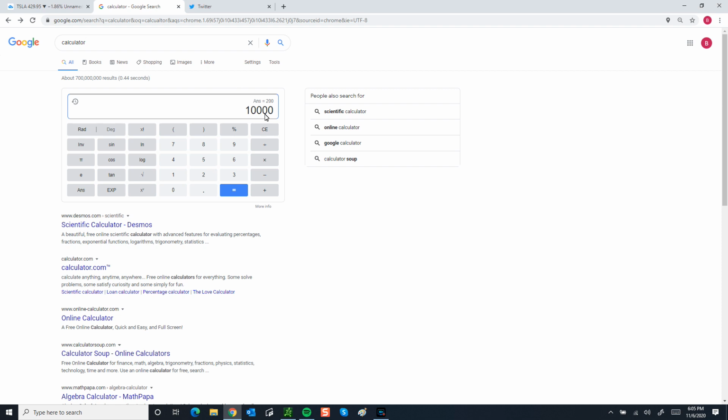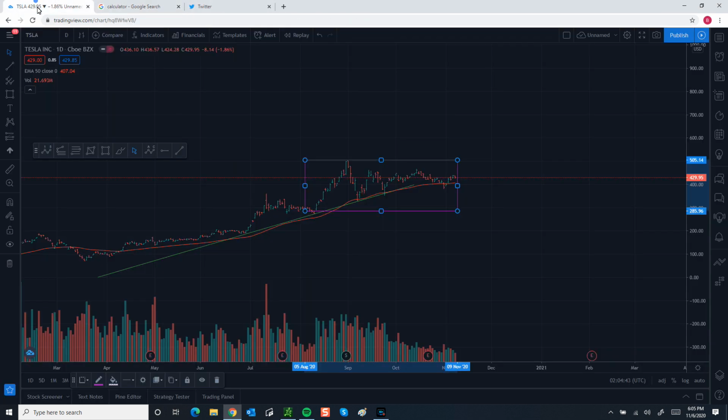Let's say you have a $10,000 account. Let's say the rule is 2%. Let's multiply by 2%. So $200 is going to be your risk. Let's say I have a chance to go into Tesla and I can buy an option, a call for $400. Okay, that's fine.